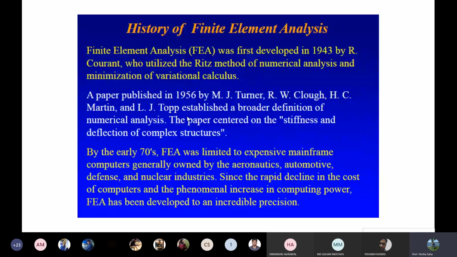By the end of the 70s, it was initially limited to mainframe computers owned by government and national labs in the USA and all over Europe, and then gradually it came to laboratories, and a lot of new companies were set up like ANSYS, which I think started in a company in Pennsylvania, if I'm not wrong. They started their business almost in the 1970s. A scientist named Swanson started this business.